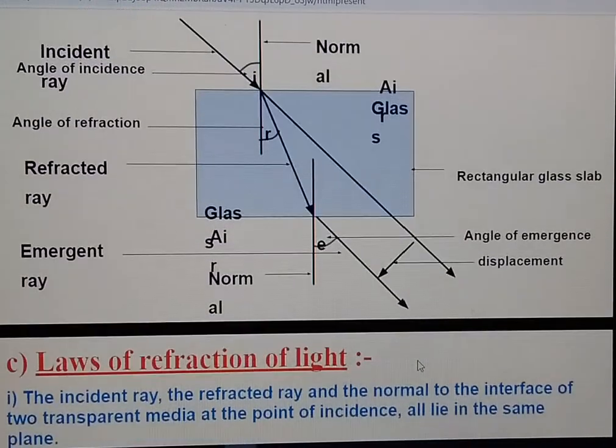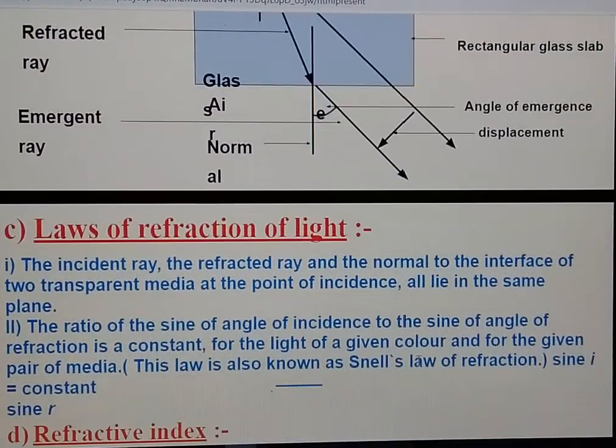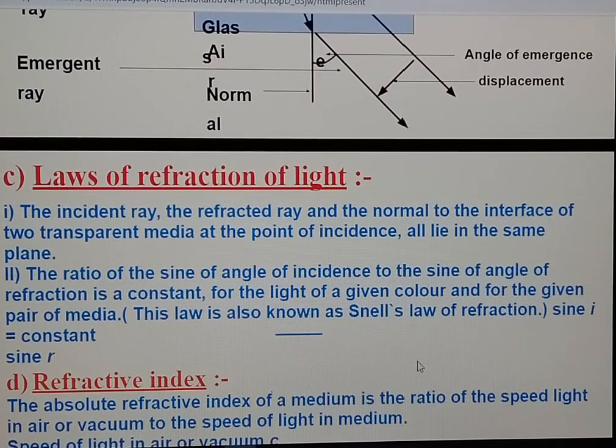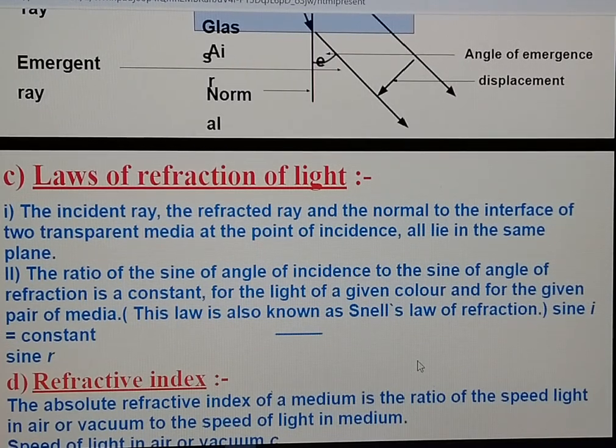Now we will discuss the laws of refraction. First, the incident ray, refracted ray and normal all lie in the same plane.